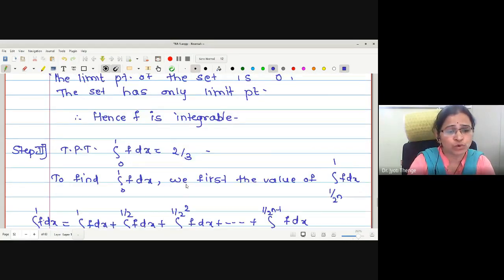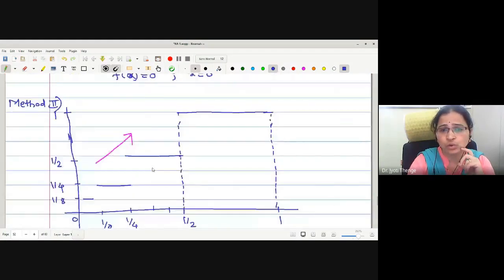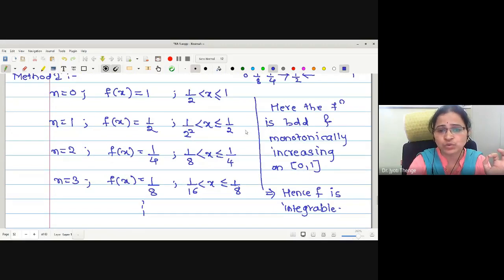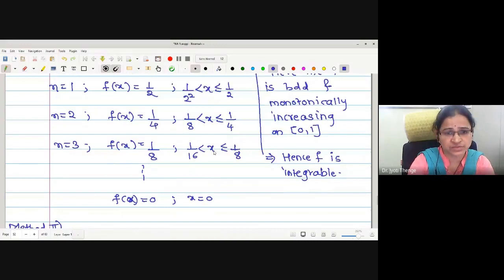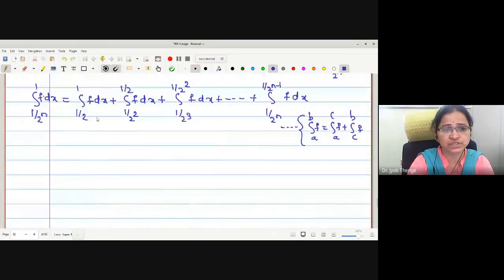Now, if I look at these intervals, half to 1, 1 by 4 to 1 by 2 square. Look at these intervals. Half to 1: is the function constant or not? Half to 1 has the value 1. Hence it is constant. 1 by 2 square to 1 by 2, again it is constant. Means over these subparts of the integral which we have made, the function is constant.